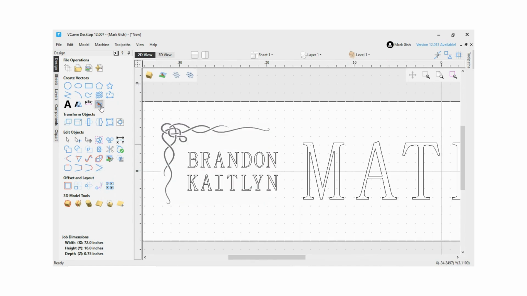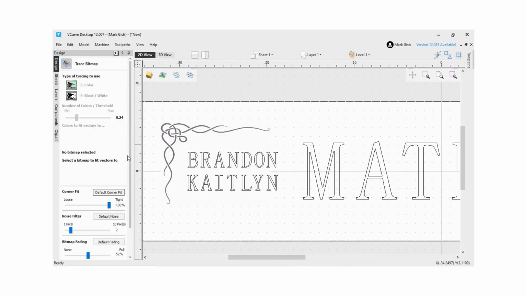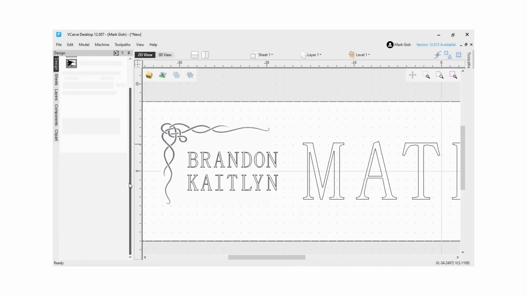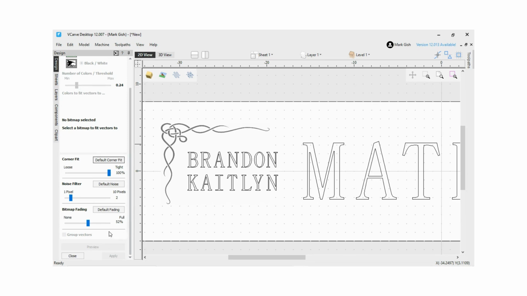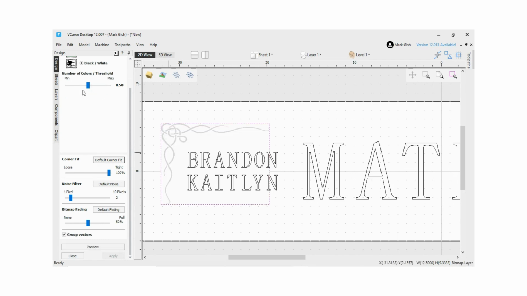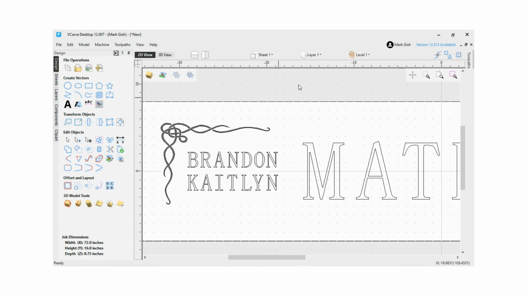Now go into bitmap tracing and trace it. Then go into layers and uncheck the bitmap.